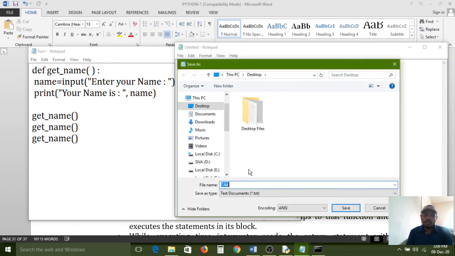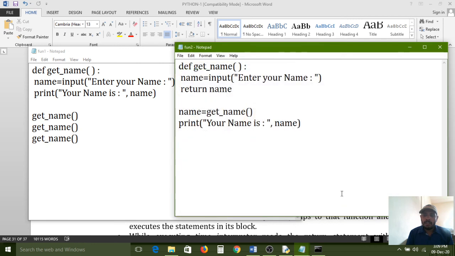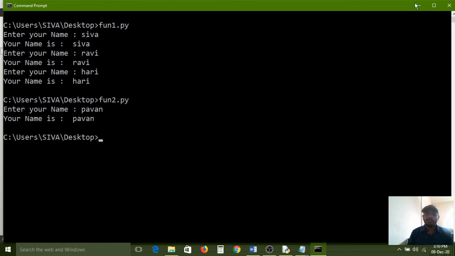So I saved. How to save? Function 2 is the file name. Save as type is all files. Now I am saving on the desktop. Again I am opening this function. So function 2.py. All of you carefully observe. Enter your name. Here Pawan I am entering. So your name is Pawan. Same output it is getting now.